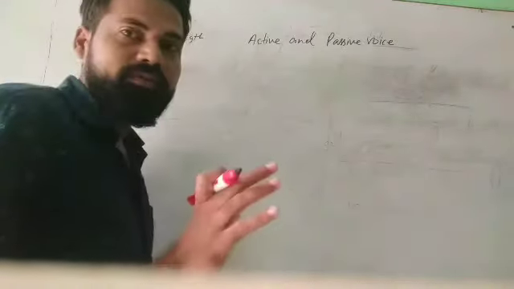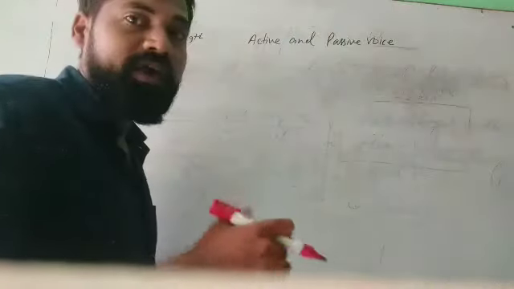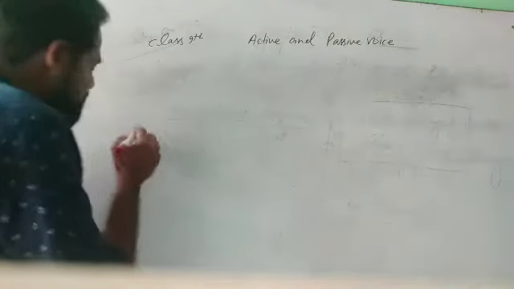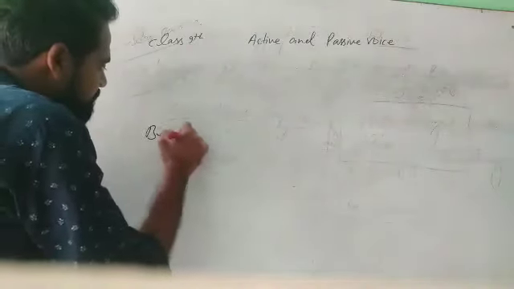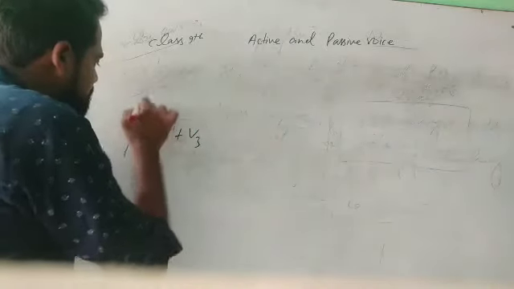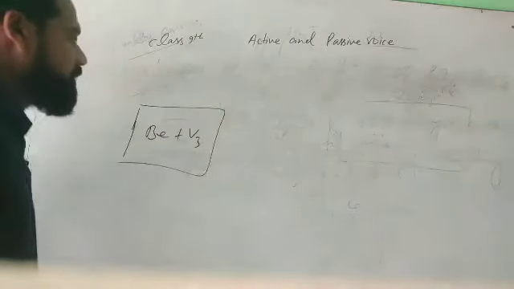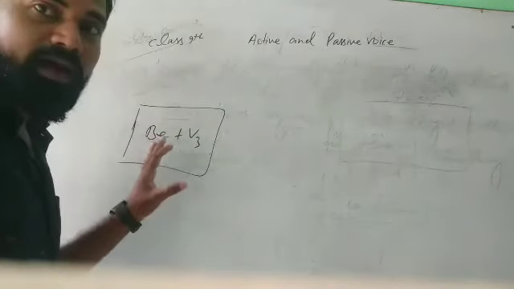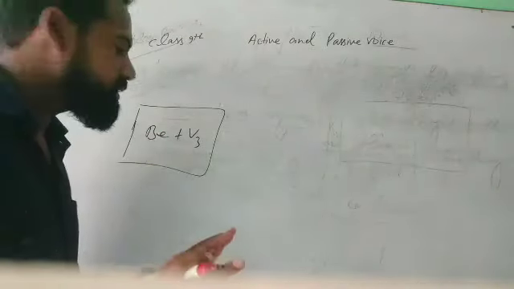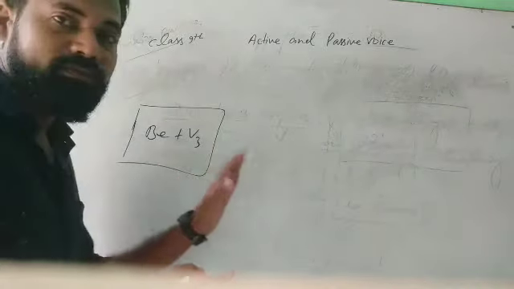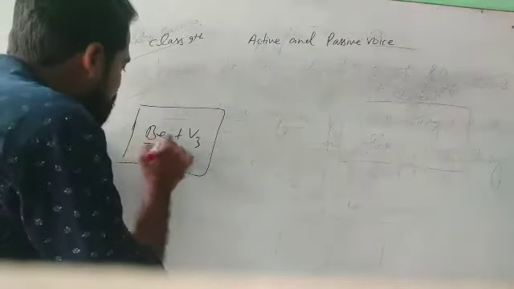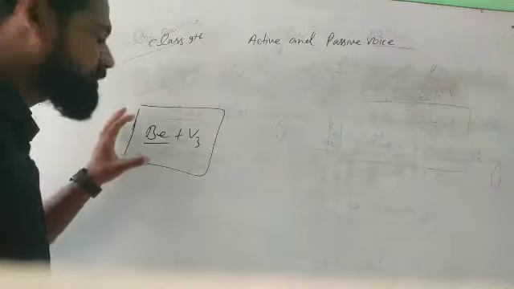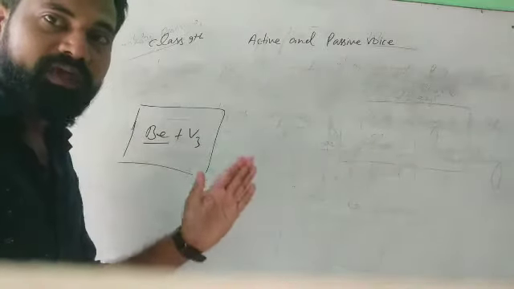First of all, you have to know how to convert from active to passive. You must know the rule of this concept, otherwise you will not be able to make the sentence from active to passive. First of all, you have to know all the basic forms of be: first form, second form, third form and fourth form.